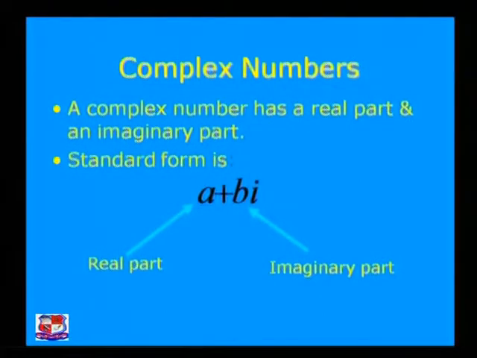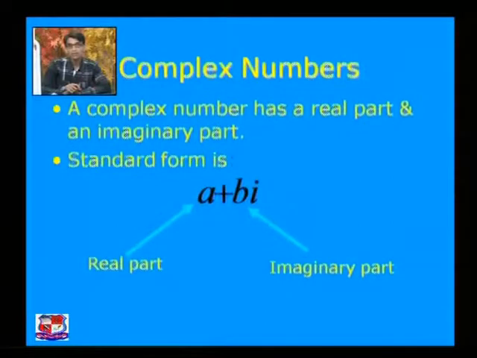We will write any complex number in this way, a plus ib, where a is the real part and b is the imaginary part.